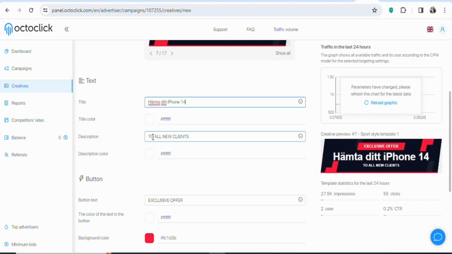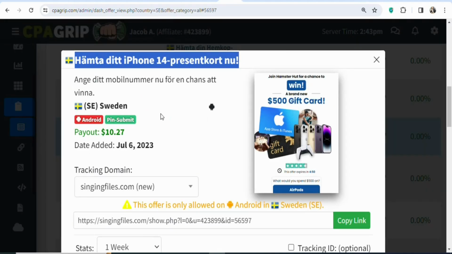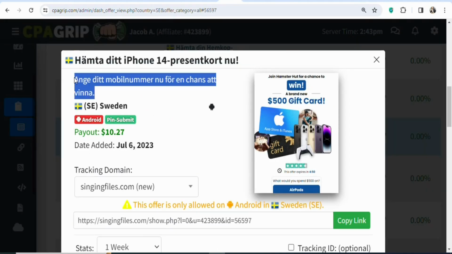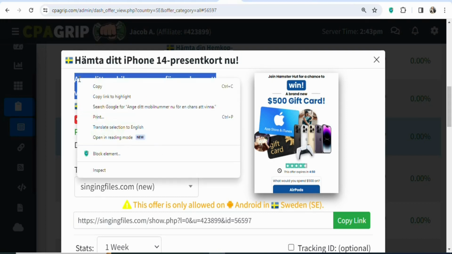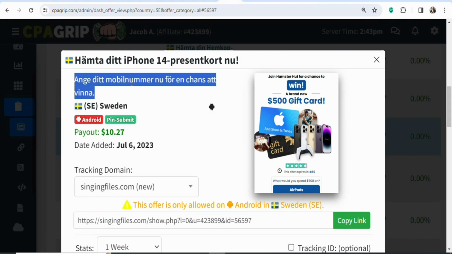Once that is done, you are going to add some text here. So just come back on CPA Grip, highlight and copy the description of the offer. Just highlight and copy it. You don't need to understand the language before you promote an offer. The people that you are promoting the offer to, they understand the language. That is the most important thing.